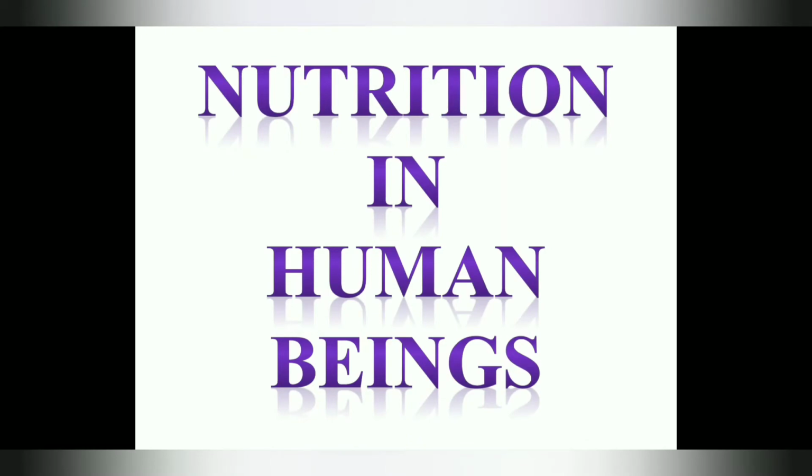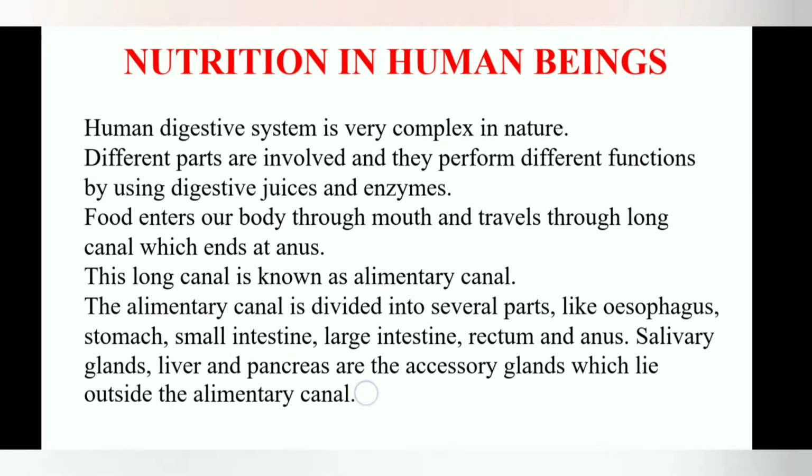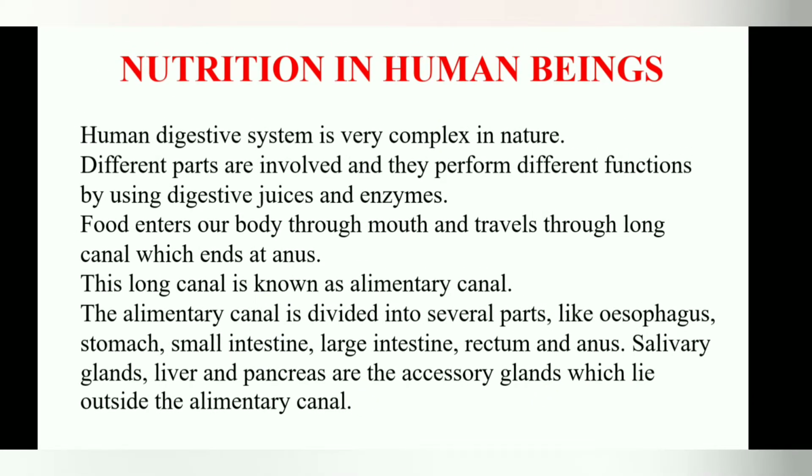Nutrition in human beings. Nutrition involves the digestion process. So the digestion process is carried out by the digestive system. Now, the human digestive system is very complex in nature. Different parts are involved and they perform different functions by using digestive juices and enzymes.